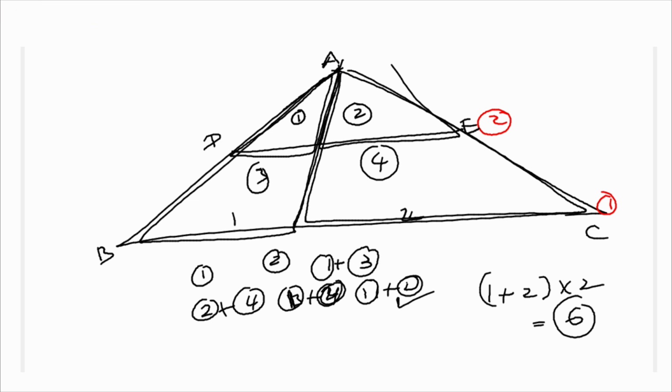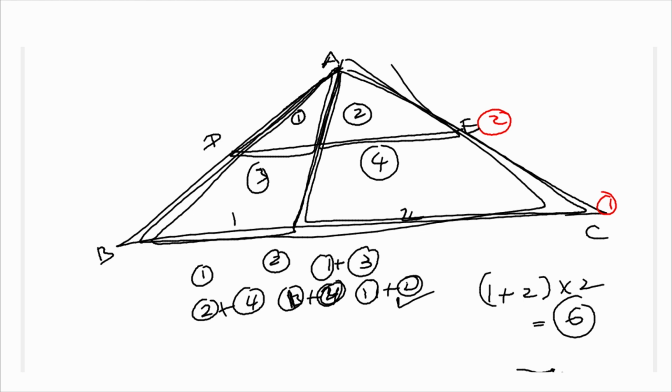And when you consider this, this is 5, and this one is 6. So from this you can get a general idea. Now we have to count the number of triangles in this one.